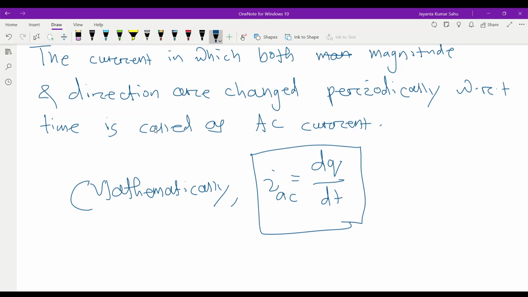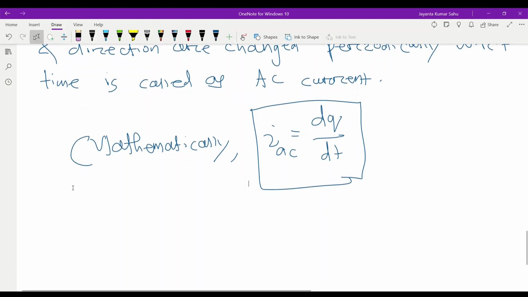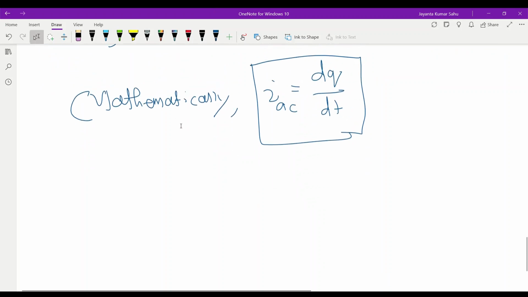After that we discuss about the EMF. What is EMF? EMF means electromotive force, electrical pressure or force we can tell. It is the electromotive force which drives the electric current in a circuit. Without EMF there is no current. If we apply a voltage source, then current is flowing from positive terminal to negative terminal.